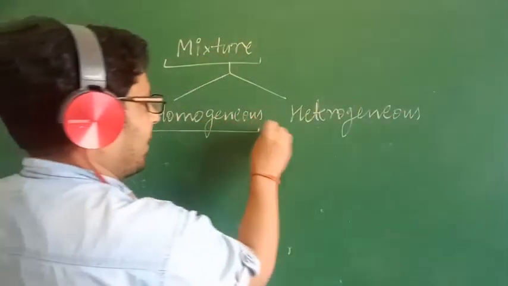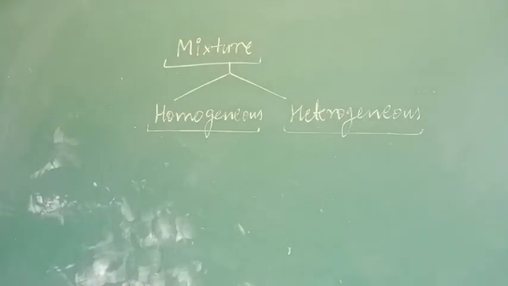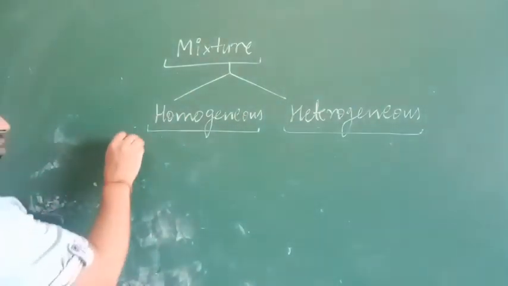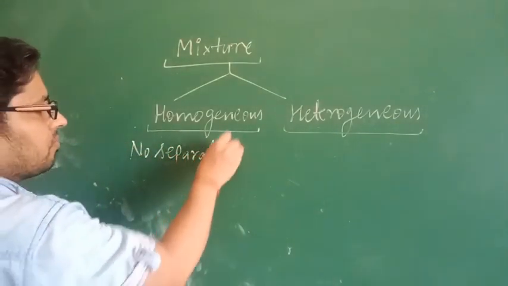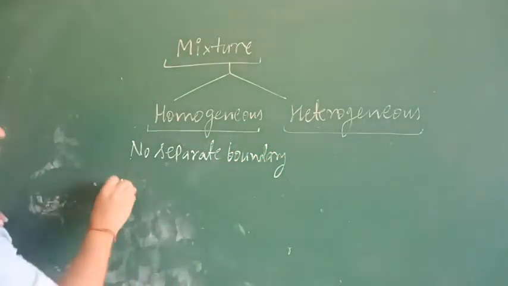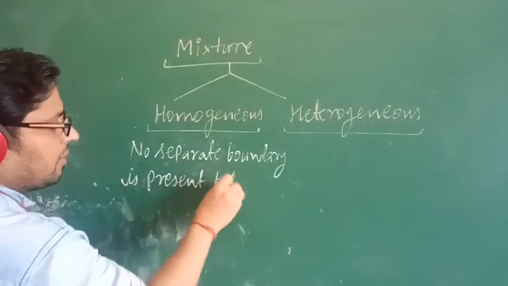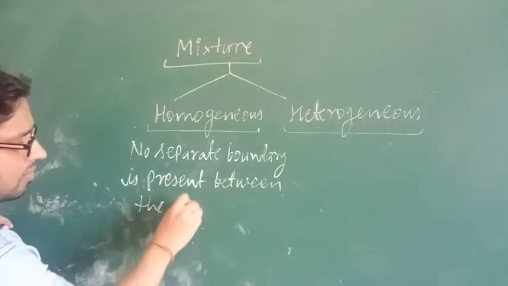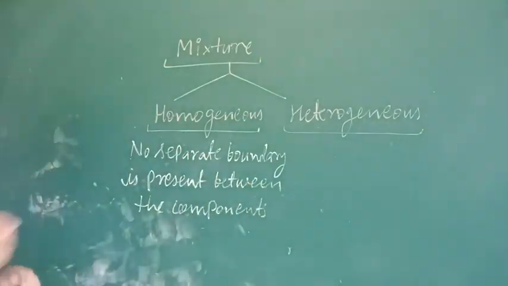Now homogeneous what? In which no separate boundary is present between the components. No separate boundary is present between the components. Then I can say that this is a homogeneous mixture.